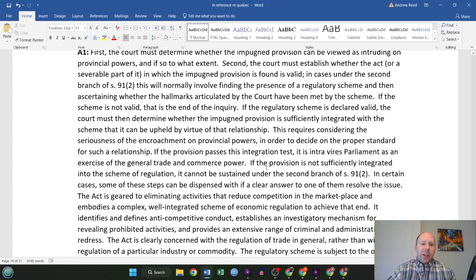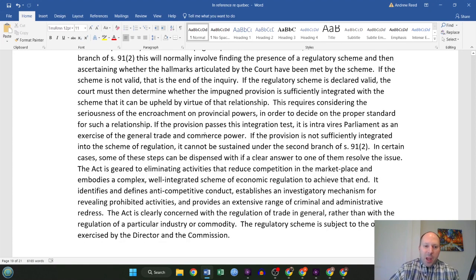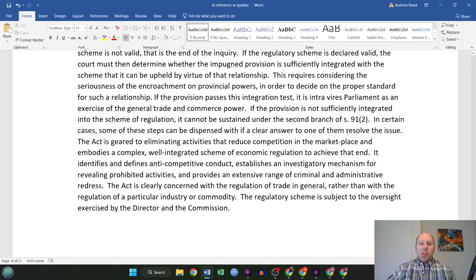This requires considering the seriousness of the encroachment on provincial powers, because it is okay for them to overlap, double aspect doctrine, in order to decide on the proper standard for such a relationship. So if the provision passes this integration test, then it is intra vires as an exercise of the general trade and commerce power. If the provision is not sufficiently integrated into the scheme, it cannot be sustained. In certain cases, some of these steps can be skipped over if a clear answer to one of them just resolves the issue.